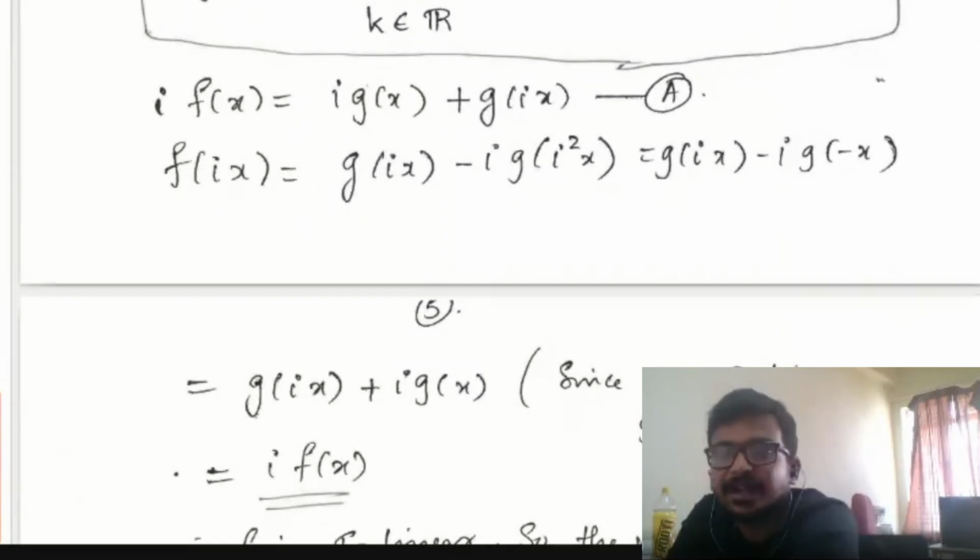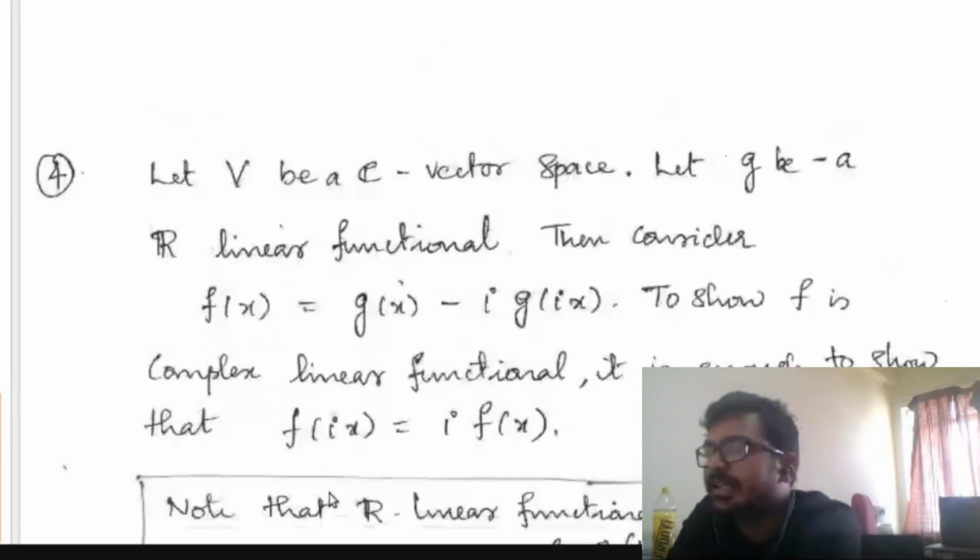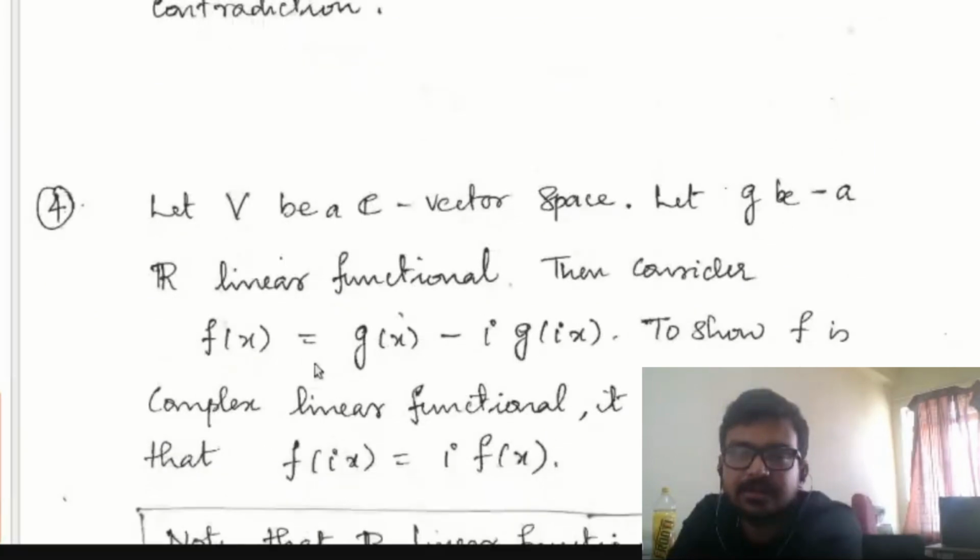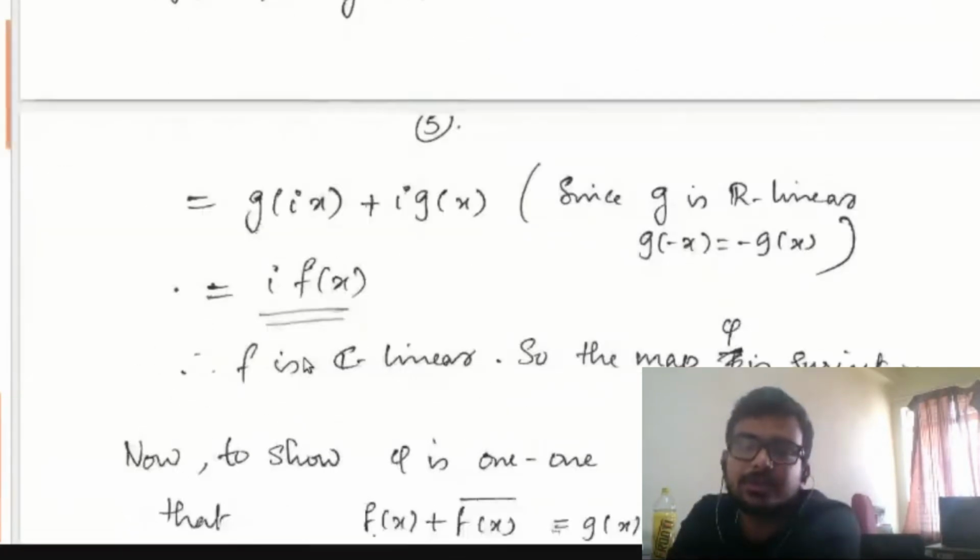Since g is R linear, g of minus x should be equal to minus g of x. So what do you get? f of ix is nothing but g of ix plus i times g of x. That means f of ix and i times f of x are the same. So f is a complex linear functional such that real part of f is G. So the map phi is surjective.